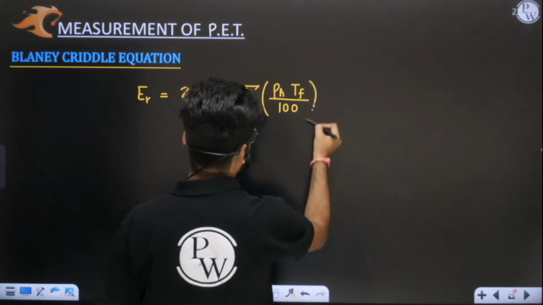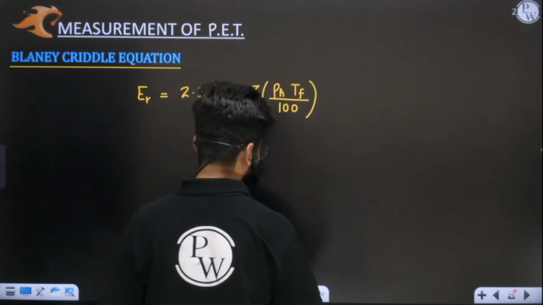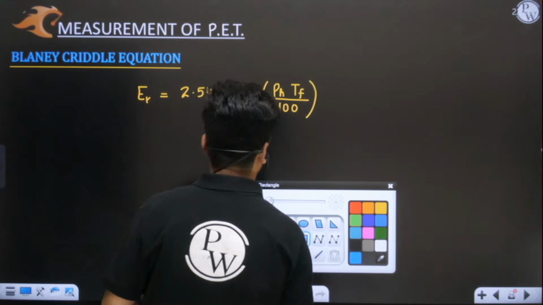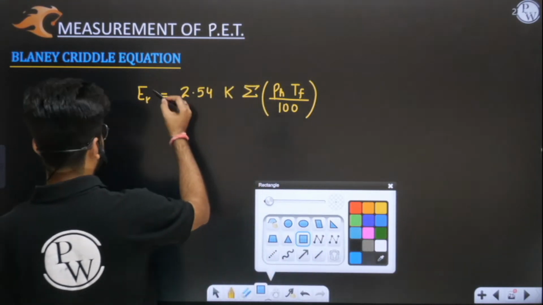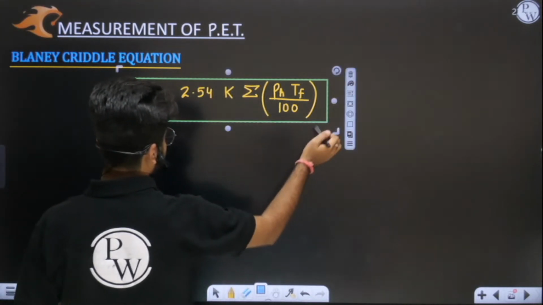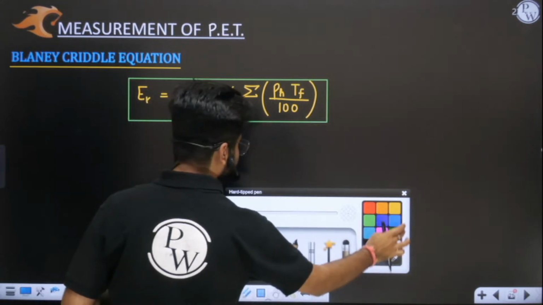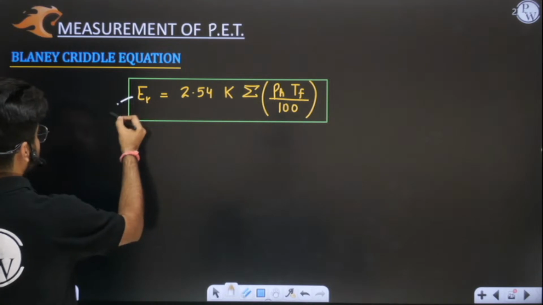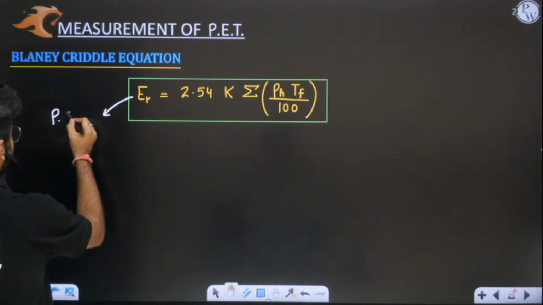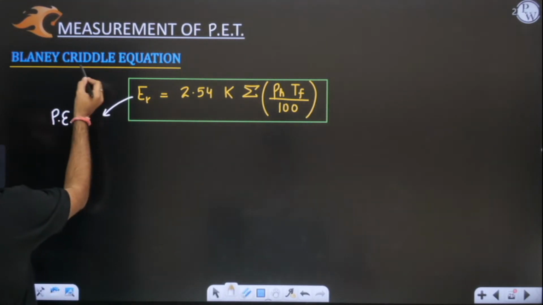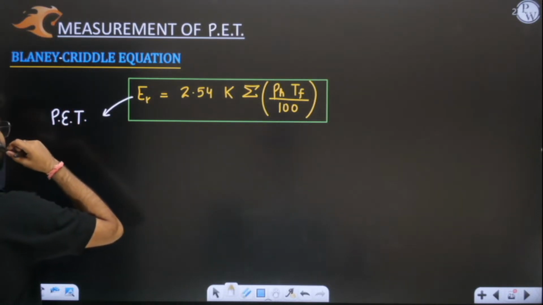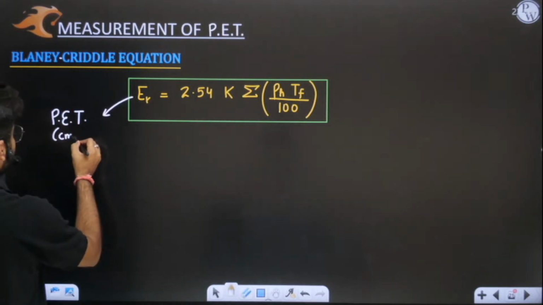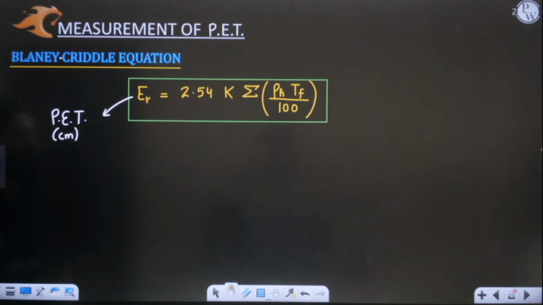Okay, now what is the meaning of all these terms that we need to understand here one by one? So obviously this first term ER is potential evapotranspiration. This is simply potential evapotranspiration as given by Blaney-Criddle. These are two different scientists, Blaney and Criddle. Both of them worked together.